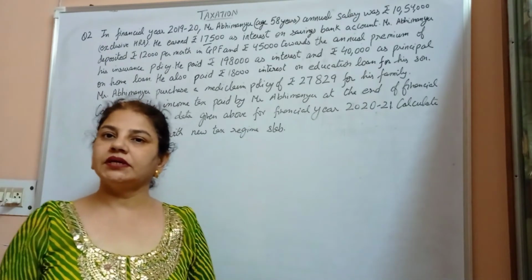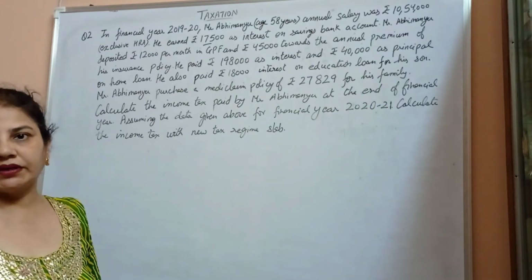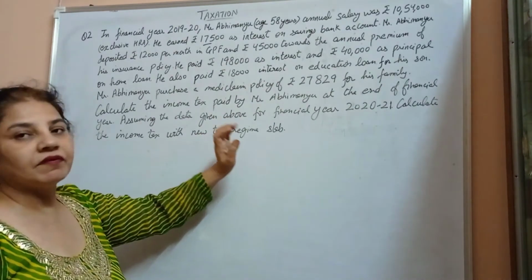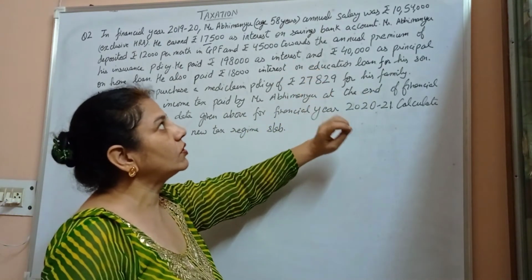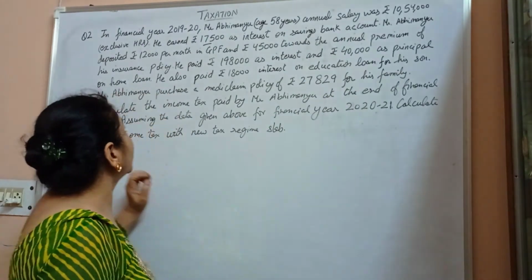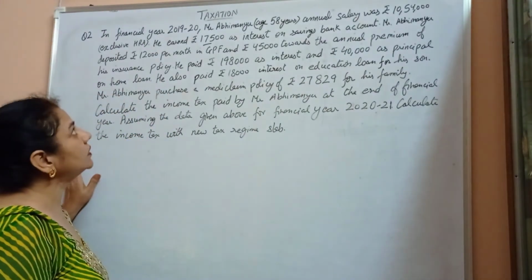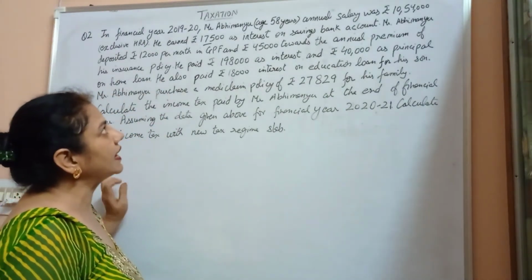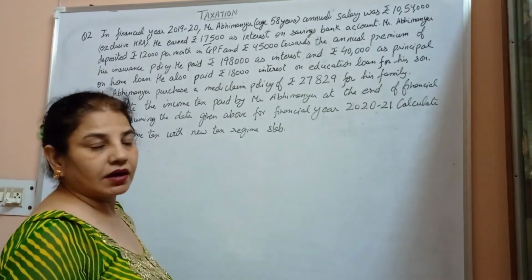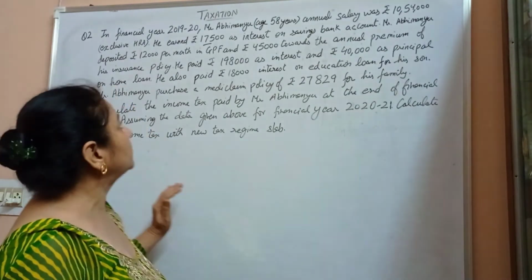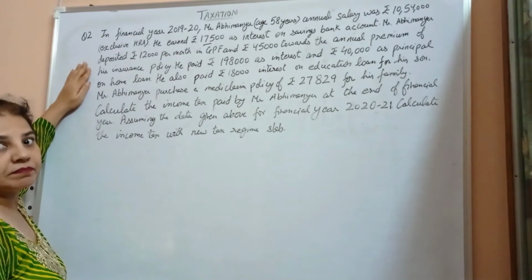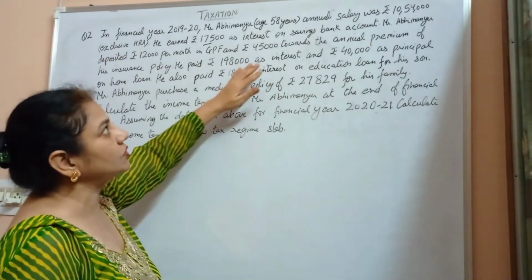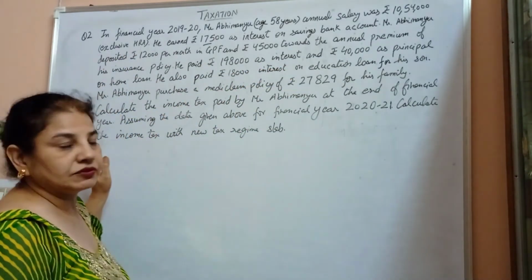In the financial year 2019 to 2020, Mr. Abhimanyu, age 58 years, annual salary was 10,54,000 exclusive of HRA. He earned rupees 17,500 as interest on saving bank account. Mr. Abhimanyu deposits 12,000 per month in GPF and 45,000 towards the annual premium of life insurance.